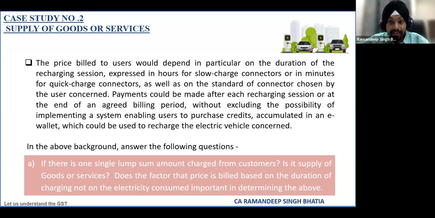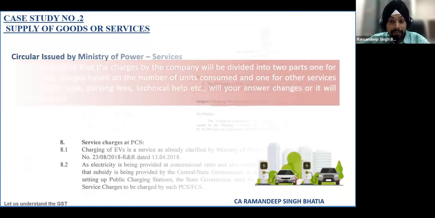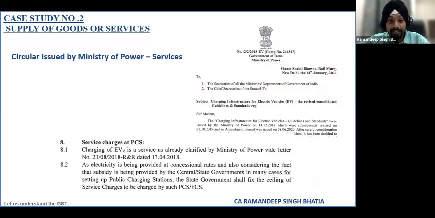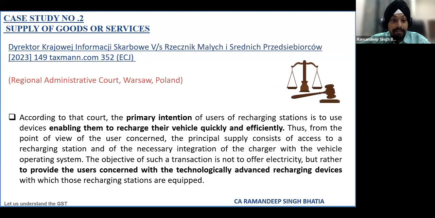Yes, we can definitely try to explore. Let me share some case laws relating to that, if there is no view left to discuss. I have found not Indian case laws, but I have gone through ECJ judgments. In one ECJ judgment, the lower court, the Regional Administrative Court in Warsaw, Poland, held that the primary intention was only enabling them to recharge their vehicle quickly and efficiently, and to provide the technologically advanced recharging device.